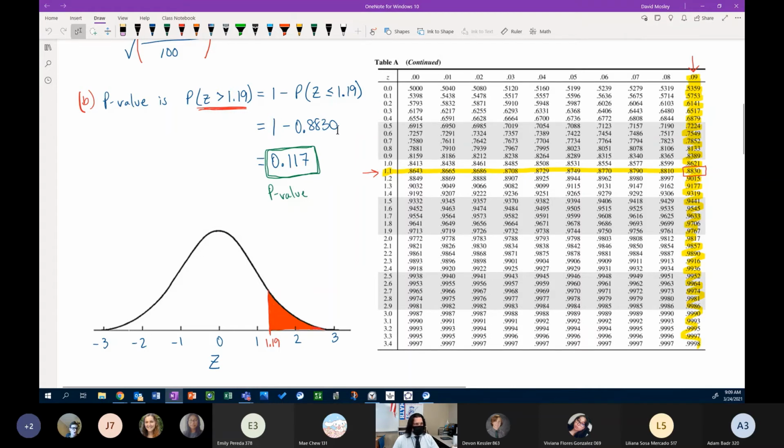So we do 1 minus 0.883, we get 0.117, about 11.7% as the p-value. Visually in the distribution, 1.19 would be right about here, and the proportion under the curve that's shaded is about 11.7%. And again, we're looking at that greater than 1.19 mark.